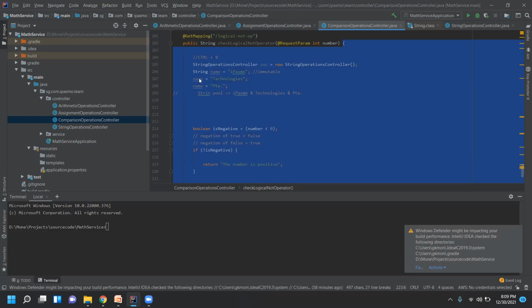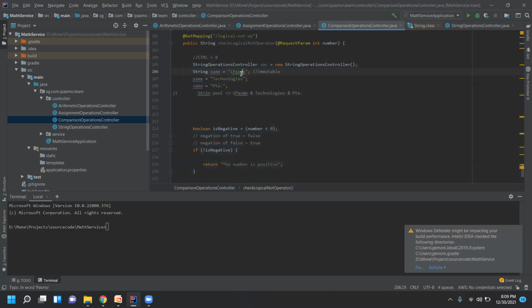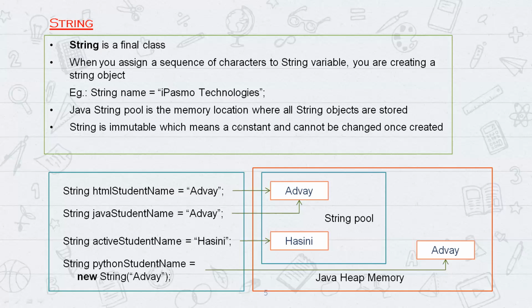If no more requests come, then the JVM will treat it as unused and take it out. When this function gets called again, it will assign this variable one more time and create the same value again. So no harm, right? That's how it works inside.